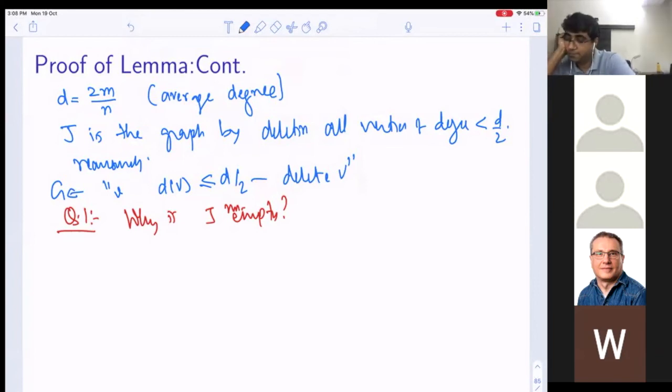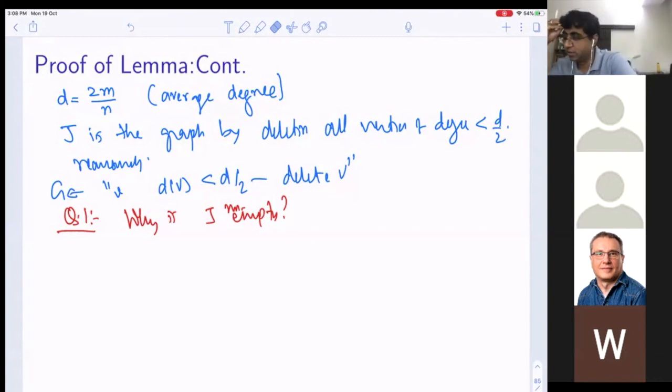Anybody? Okay, no, this is not right. We should have strict inequality. You are right, it should be strict inequality.